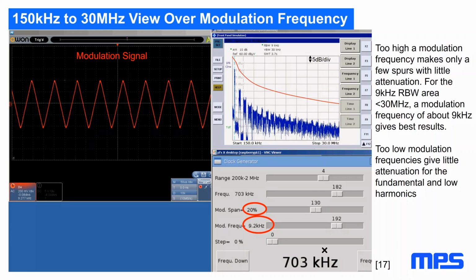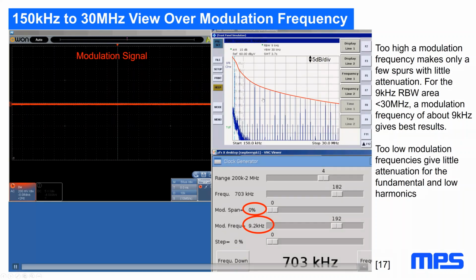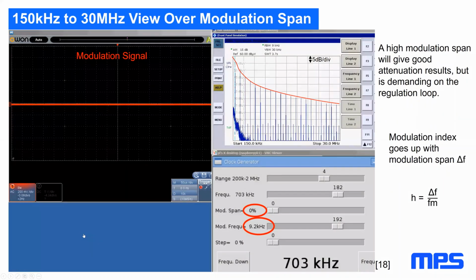That's our experiment. If somebody has an EMI receiver or spectrum analyzer, you can actually do that. If you go back to the fixed frequency situation, we have the original curve. Okay, what happens with our attenuation if we change around the modulation span instead?